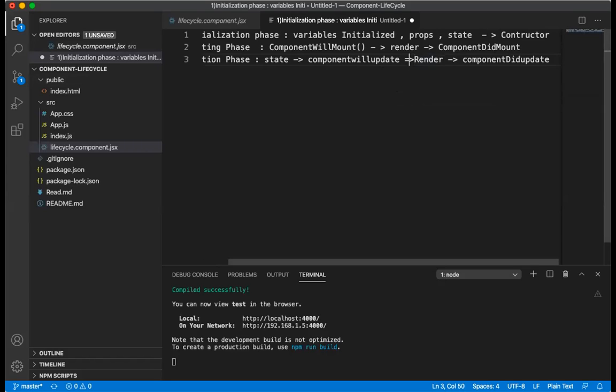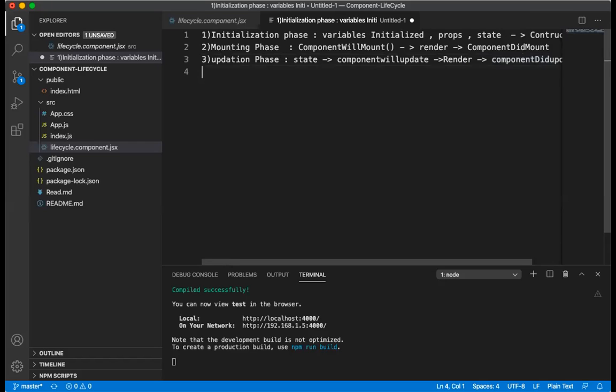So this is the third phase. In the third phase, component will update, render, and then component did update will happen. These three will be happening.